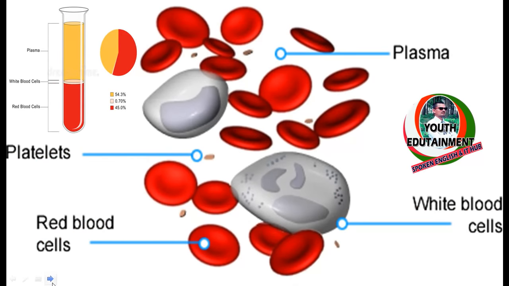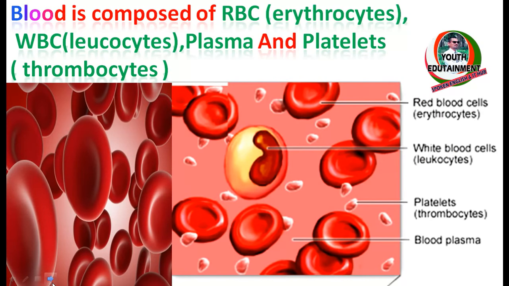This is the composition of blood. Blood contains plasma, platelets, red blood cells and white blood cells. Blood is composed of RBC, that is erythrocytes, WBC, that is leukocytes, plasma and platelets, that is also called thrombocytes. You may learn in this figure.